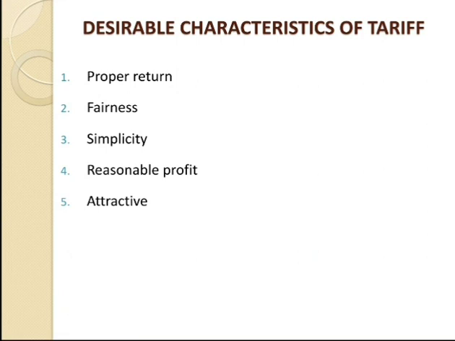Fourth one, that is the reasonable profit. The profit element in the tariff should be reasonable. An electrical supply company is a public utility company and generally enjoys the benefit of the monopoly. Therefore, the investment is relatively safe due to the non-competition in the market. This calls for the profit to be restricted to 8% per annum.